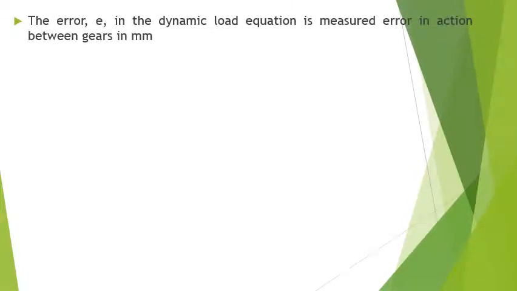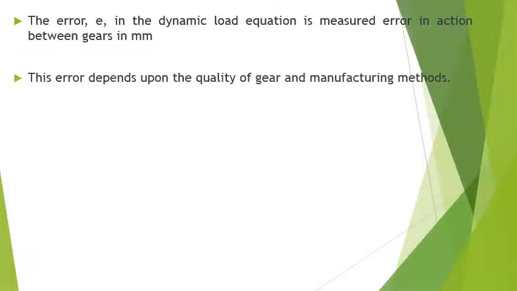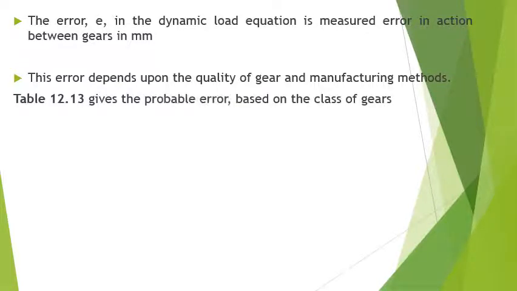The error small e in the dynamic load equation given by Buckingham is the measured error in action between the gears in millimeters. This error depends upon the quality of the gear and the manufacturing methods. So we have table number 12.13, which gives the probable error based on the class of the gears.